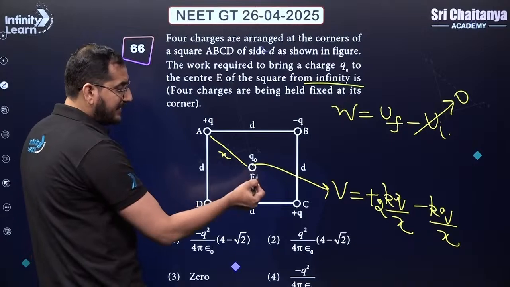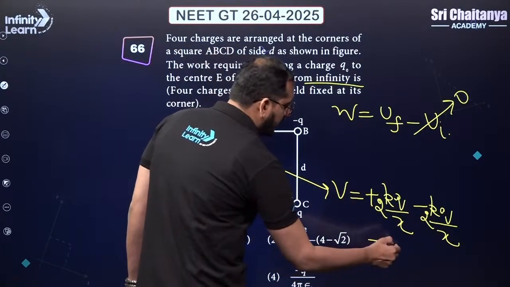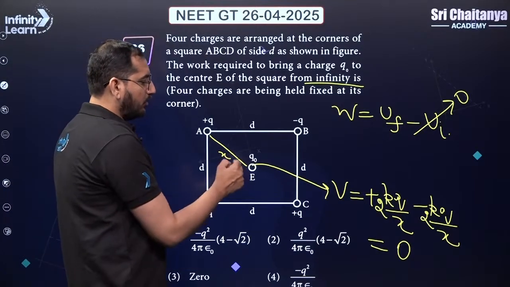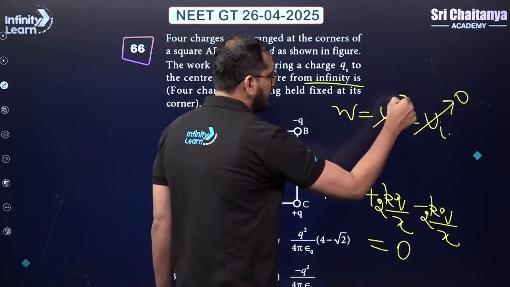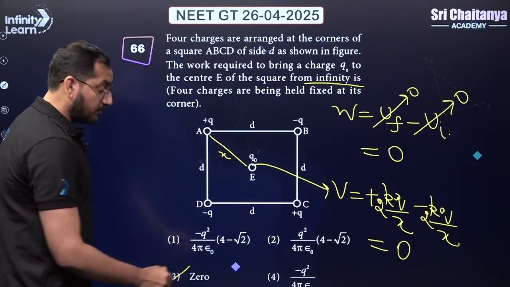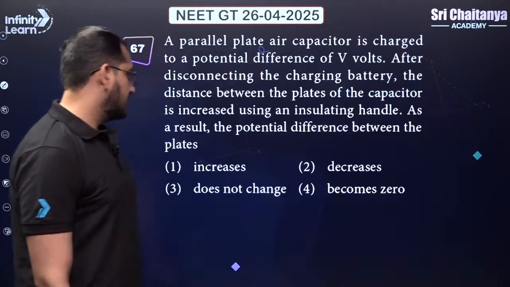For negative, again minus of kq, another term will come. Let's multiply it by 2. After addition, this term will come out to be 0. So the final potential energy is also going to be equal to 0. Therefore, the work done is 0. Third option will be your correct answer. Okay, let's go ahead to our next question.